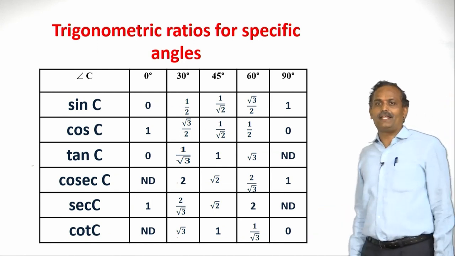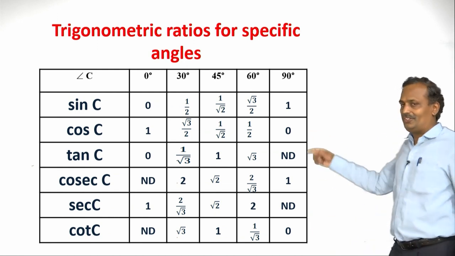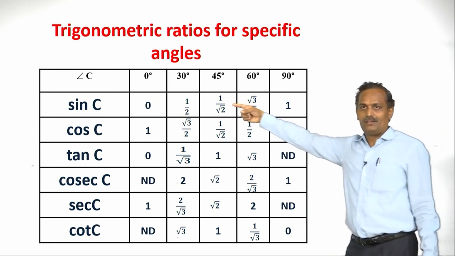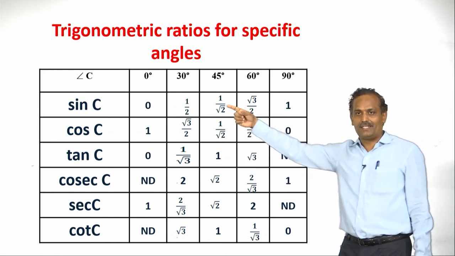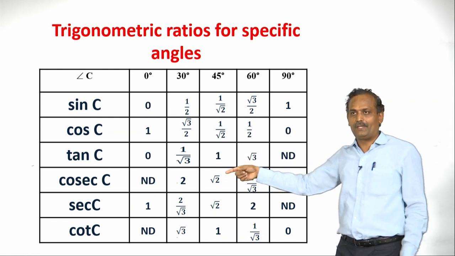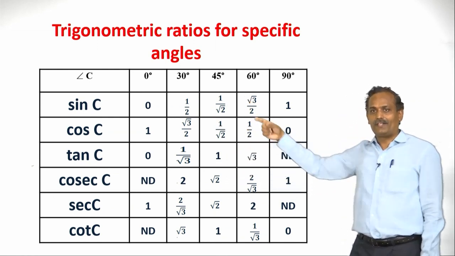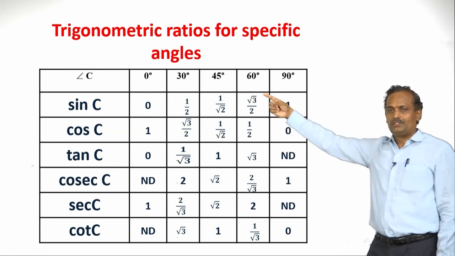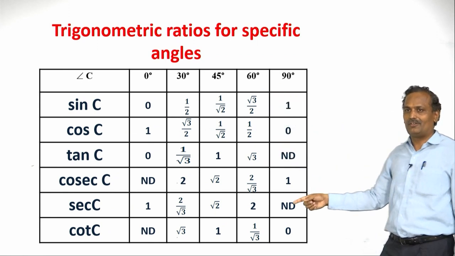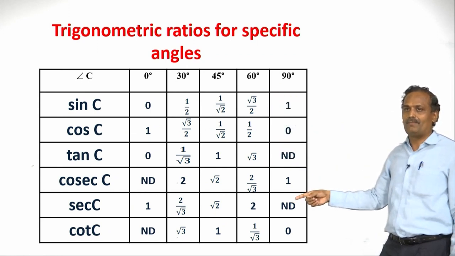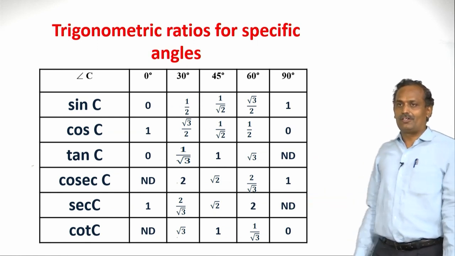So let us take secant C now. Secant 0 degree is shown here. Secant 0 degree is 1. So secant 30 is 2 by root 3. I am taking the inverse of the values of cosine. Secant 45 is root 2. Secant 60 is 2. Secant 90 is not defined because cos 90 is 0, and 1 by 0 is not defined. Now let us take cot C.